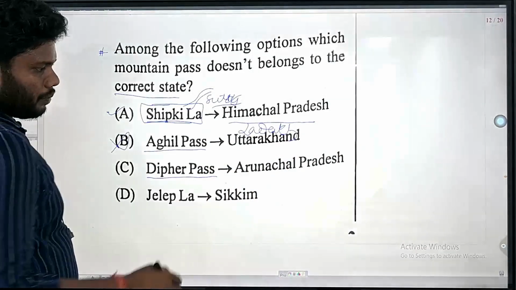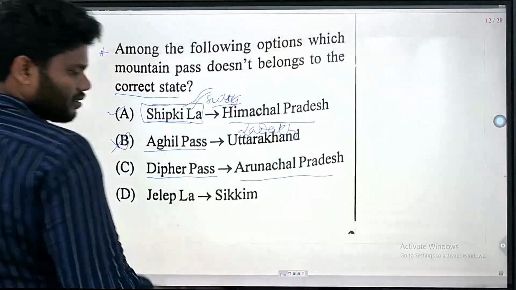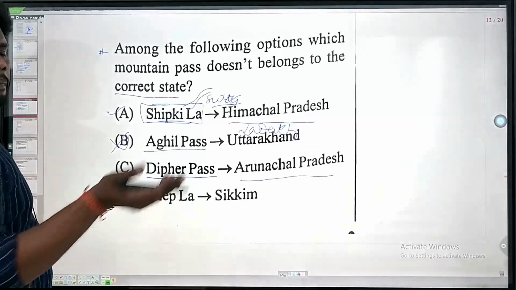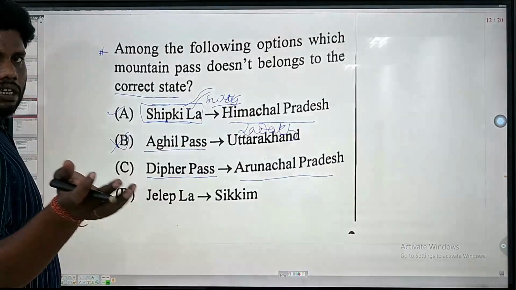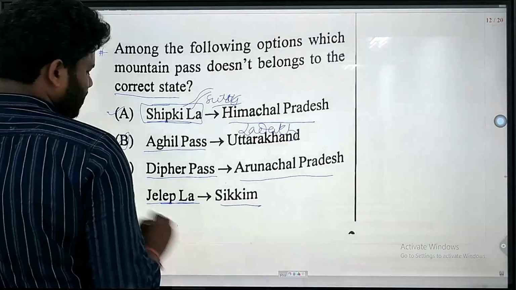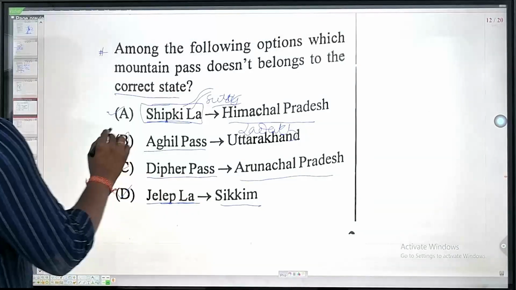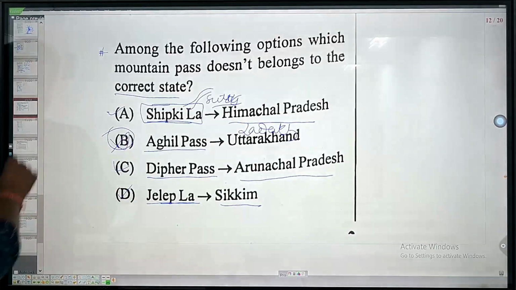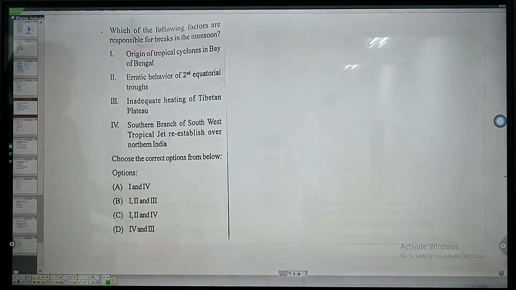Diphu Pass is in Arunachal Pradesh, also considered to be nearer to the tri-junction of India, China and Myanmar. Jelep La is in the Sikkim region, this is also correct, so our right answer is option B because it is wrong. Next one is, which of the following factors is responsible for breaks in monsoon?